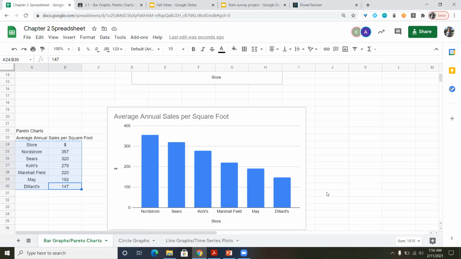Ironically enough, we know that they're all going to have a troubled future. But anyway, back in 2008, those were the powerhouse stores. So that's a bar graph, and that's a Pareto chart.